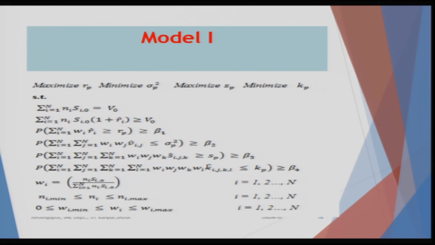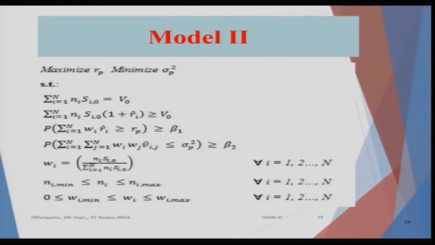That means the total investment I have made in that particular stock divided by the total investment I am making in totality. The second problem is also a multi-objective problem, but now we have two objectives, so i is equal to 1 to 2, and without repetition I will just go through it. The first constraint remains the same, which is that the sum of your portfolio, that means Ni into Si, is exactly equal to V naught, the money which you have in your pocket.